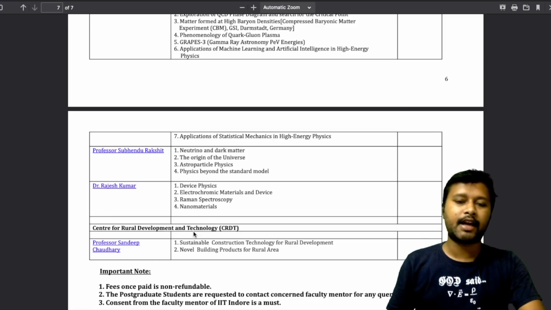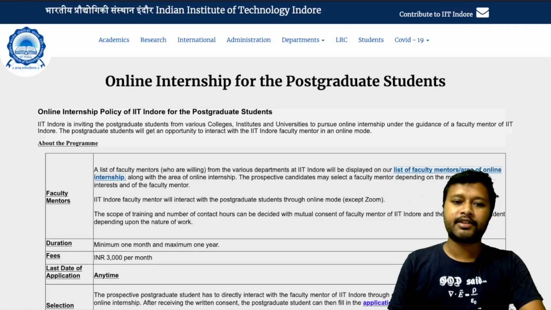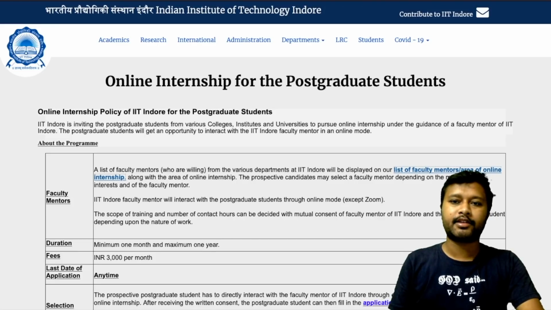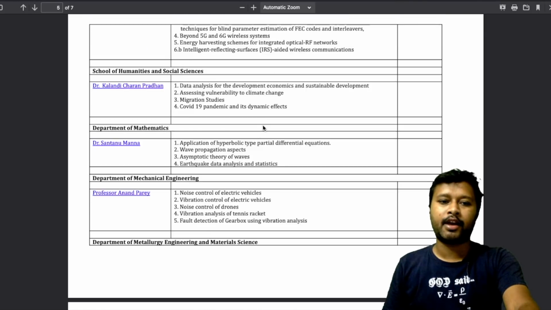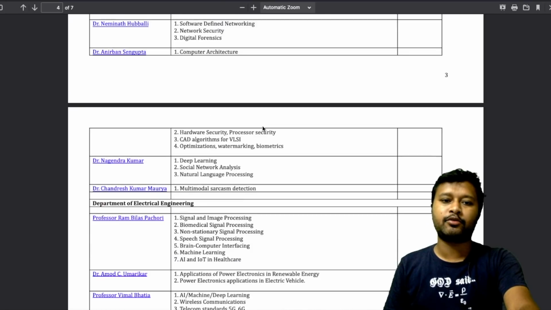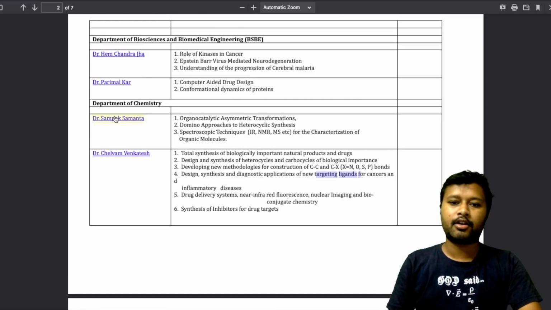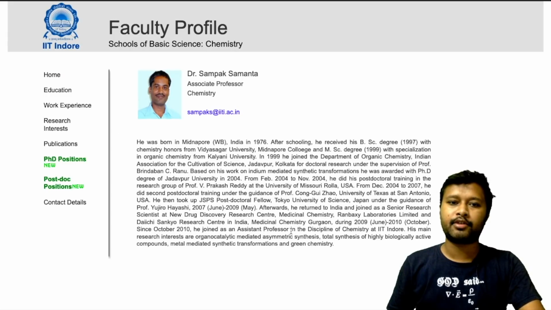Now once you have done that, that is the first step. Now you have to take a consent from that supervisor. So for that you have to mail that particular supervisor. So let's say if you have chosen any of the supervisors, you have to mail that particular person. Now if you click on his name over here, let's say I belong to chemistry and I want to join Dr. Samanta's lab, so I have to click on it and I'll be taken to this page of his. Now I have to copy his email address from here and I have to mail him.